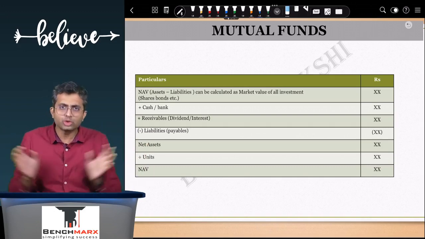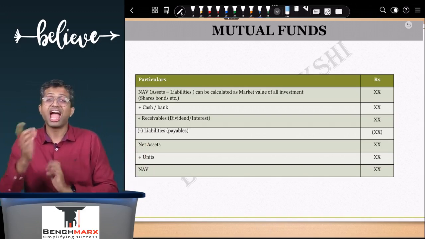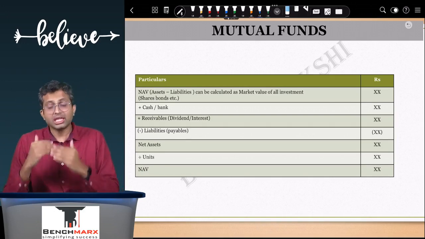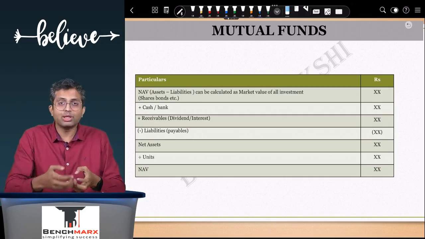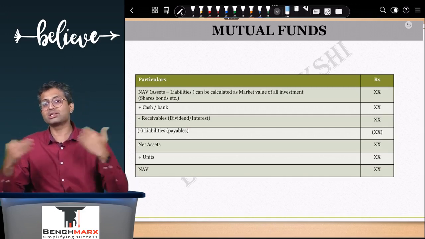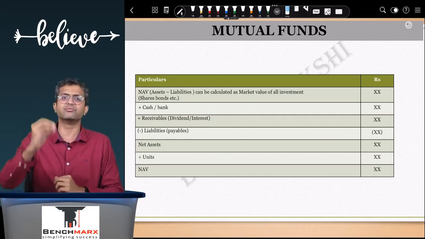This is for all the units in the fund. You divide it by the number of units on a particular date, and that will give you the NAV. And this is the NAV through which you track mutual fund performance. If I want to enter into the fund, I will buy at the NAV prevailing on a particular date. If I want to exit the mutual fund, then I will exit at the NAV prevailing at a particular date, and hence NAV is very important.